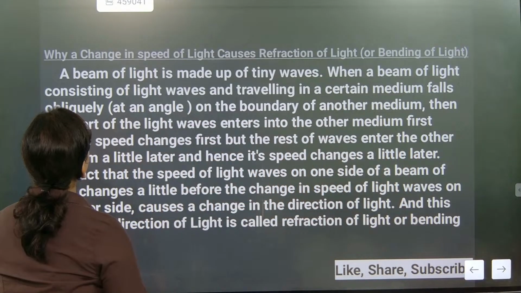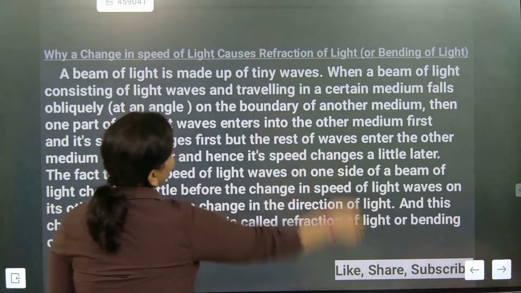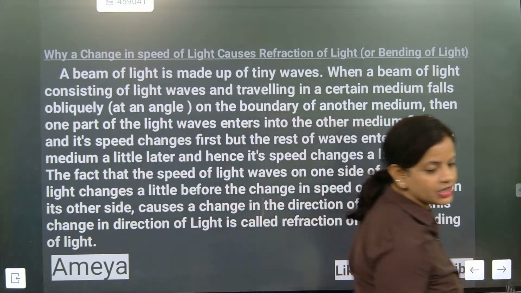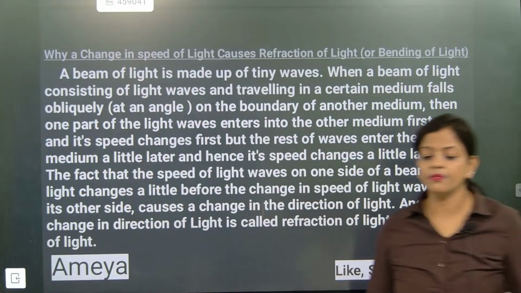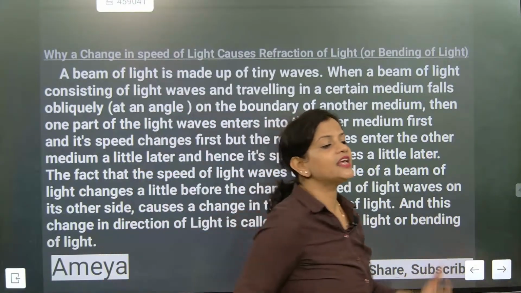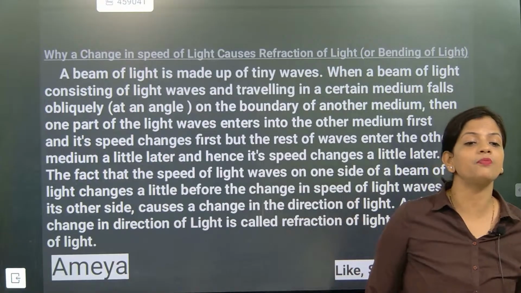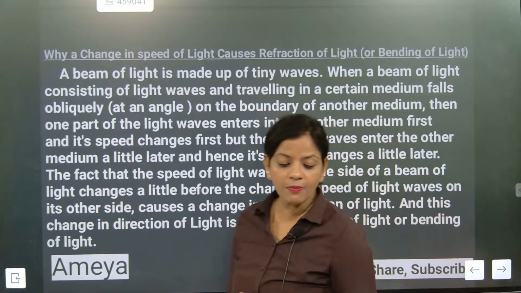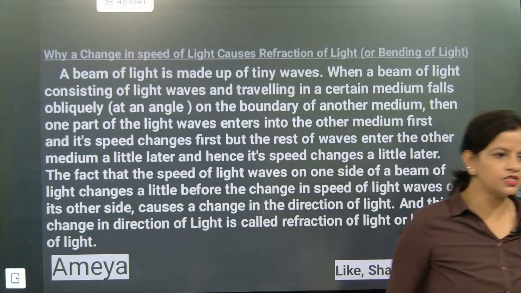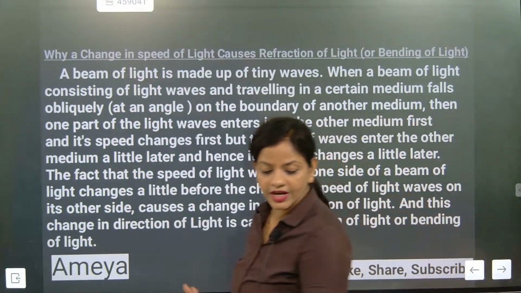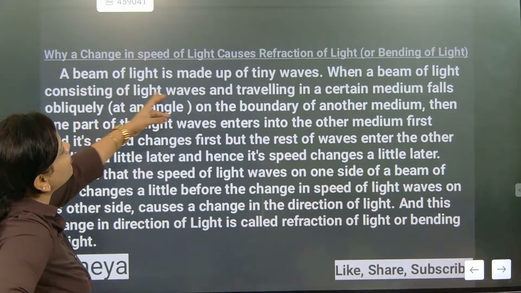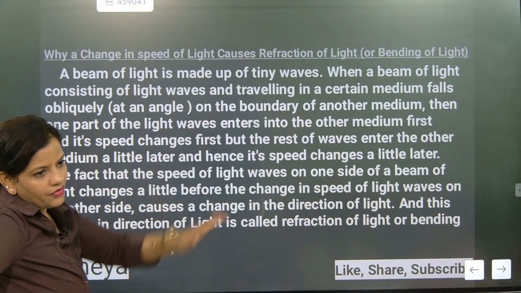Understood? Now look, a beam of light is made up of tiny waves. We know that light has two characters. One is material particle, and the other is waves. When light moves as material particles, it moves in a straight line. Wave means it will be moving in transverse form. So please take care here: a beam of light is made up of tiny waves.